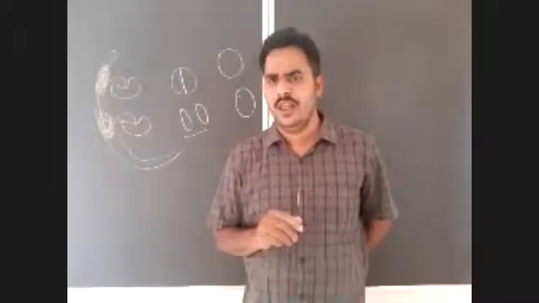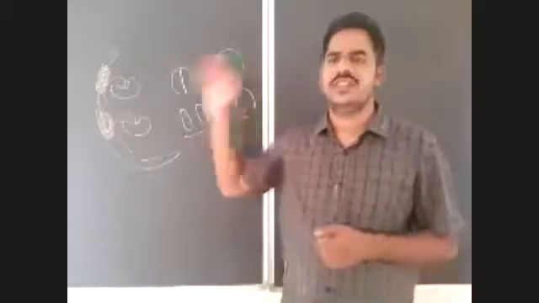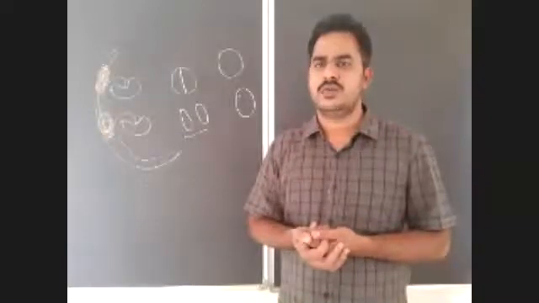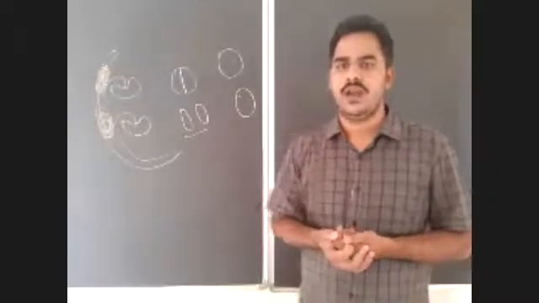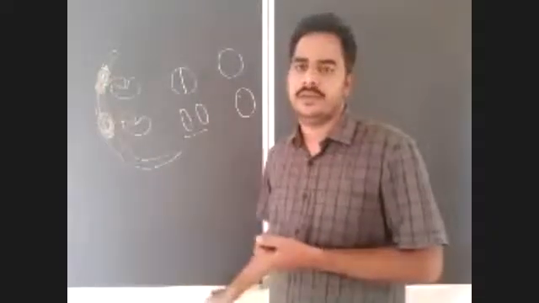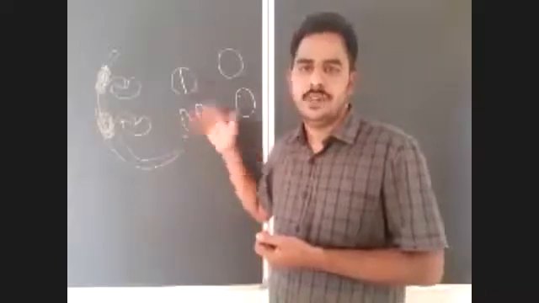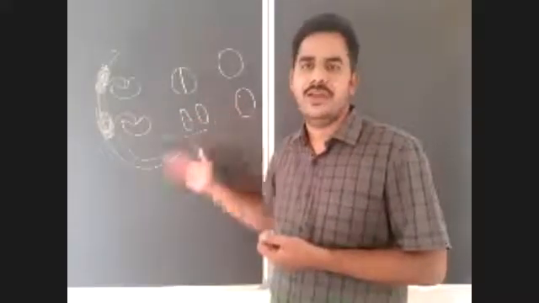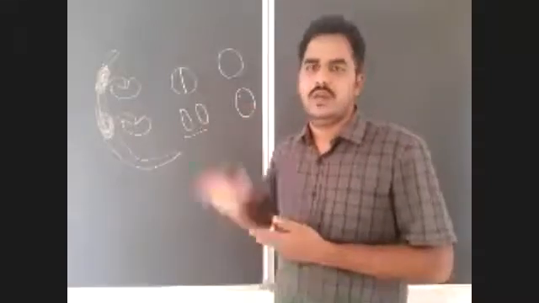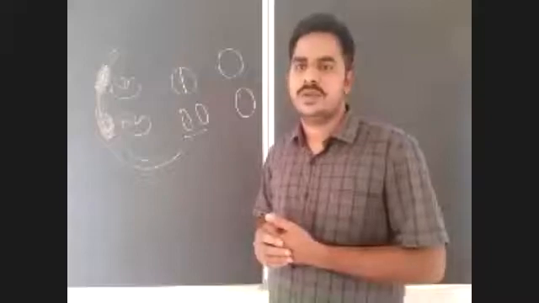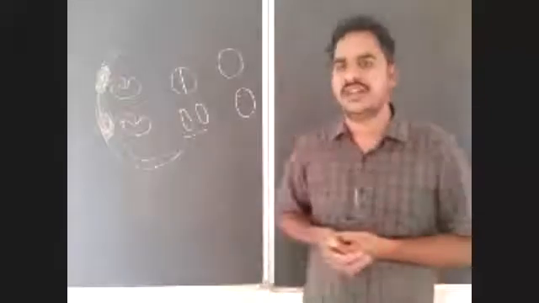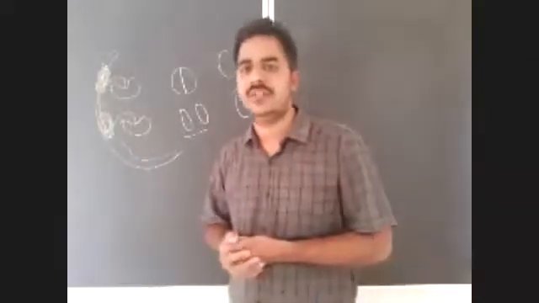Is it clear? And after completion of accessory glands, the external genitalia in female reproductive system. The external genitalia of female reproductive system is known as vulva or pudendum. So, what are the structures included in this vulva or pudendum? There is mons pubis, a pair of labia majora, a pair of labia minora, clitoris, and hymen. Already we discussed the hymen. What is mons pubis? Mons pubis is a cushion of fatty tissue covered by skin and pubic hair.